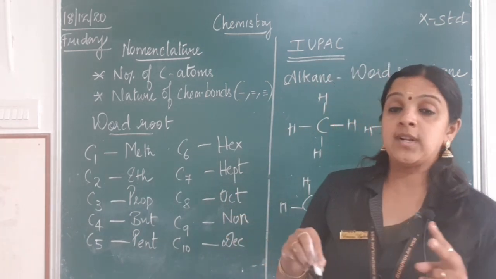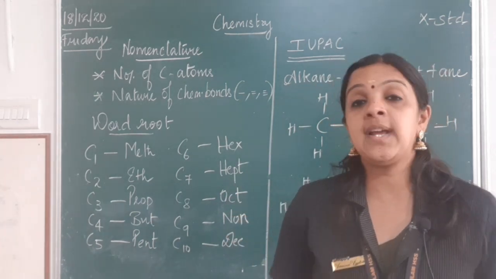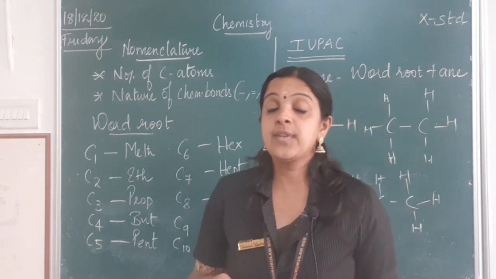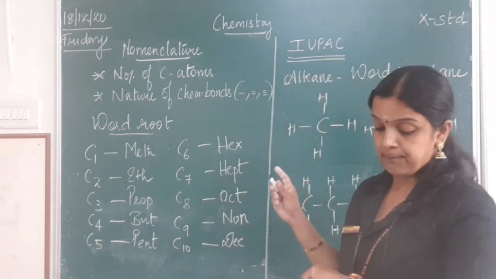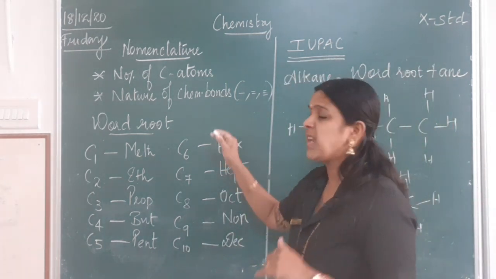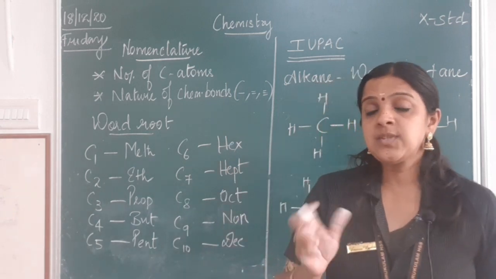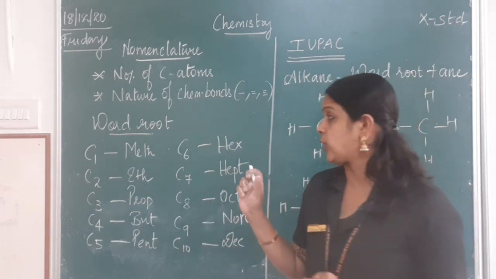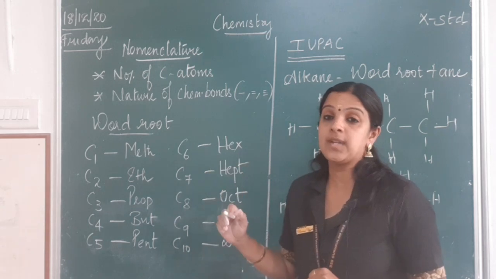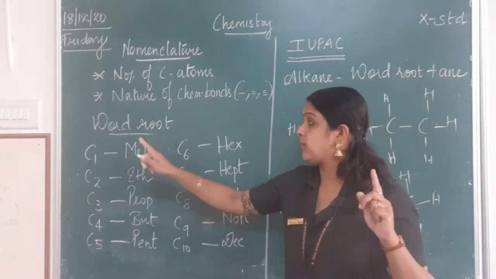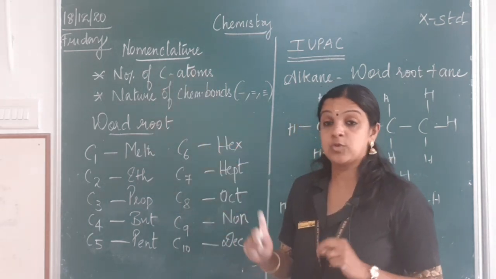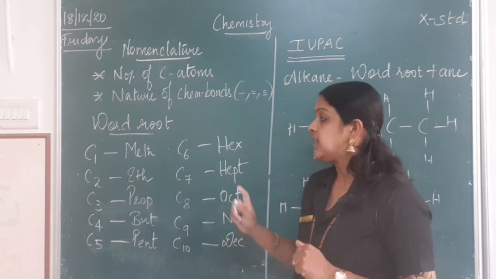So, 2 things, what are they? Number of carbon atoms and the nature of the chemical bond in the compound. Now, we have a word root. What is a word root? With this word root only we can find out the name of the compound. I told you the number of carbon atoms is very important.